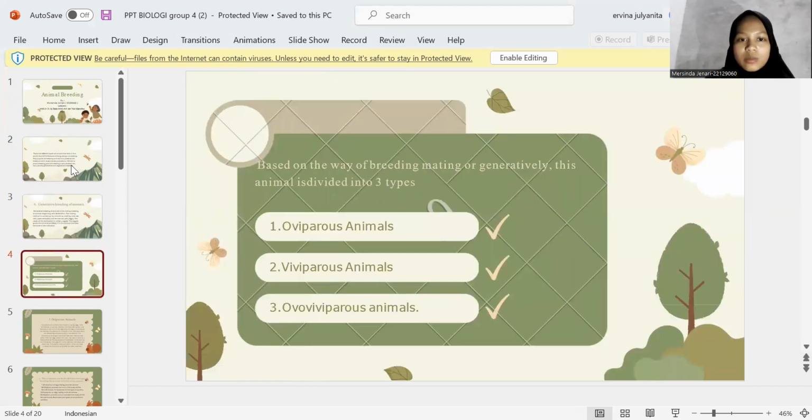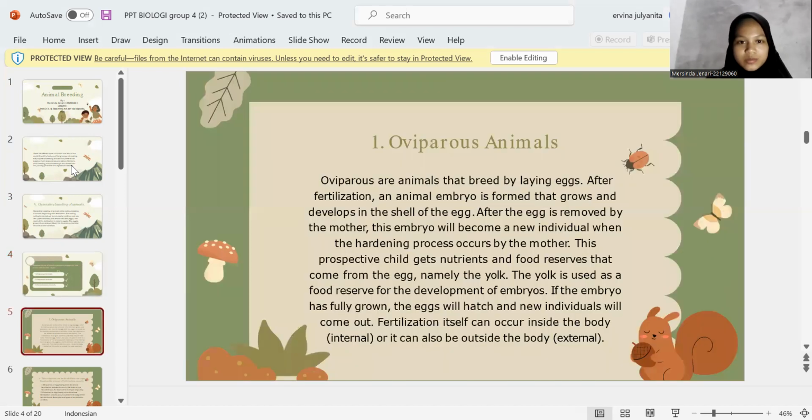Besides, on the way of breeding, mating, or generatively, animals are divided into three types: oviparous animals, viviparous animals, and ovoviviparous animals.